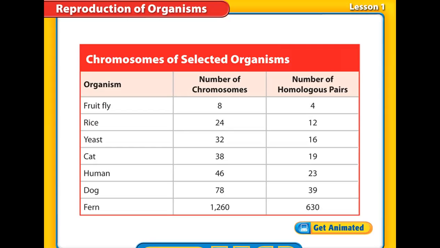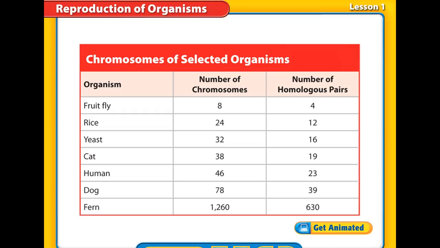So whatever cell we pick up, if we find that it contains 38 chromosomes, we're going to know it's a cat. There are no two species that have the same number of chromosomes. Whatever cell you get, if you find the number of chromosomes is 32, it's a yeast fungus, and so on like this. So the number of chromosomes is considered an identity for the species. It can't be repeated.